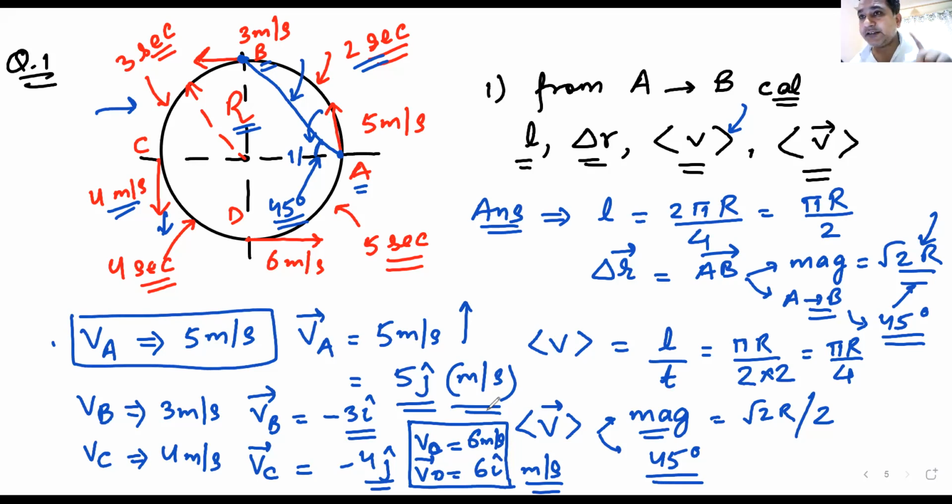Okay, let's do one more. We'll do it from C to D. Let us talk about from C to D. I have to move on to the next. I'll do one more, from C to D.